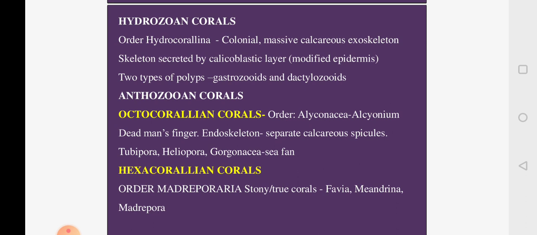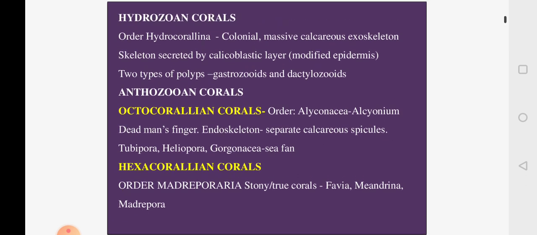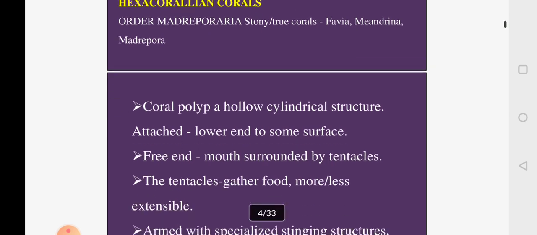Now coming to the second type of coral, which is called hexacorallian corals under the anthozoan corals, these exhibit six-fold symmetry. If the body can be divided into six equal quadrants, then you call them hexacorallian corals. These belong to the order Madreporaria, and they are called stony corals or true corals, because these are the ones which go into the formation of the coral reefs. Examples for this include Favia, Meandrina, Madrepora.